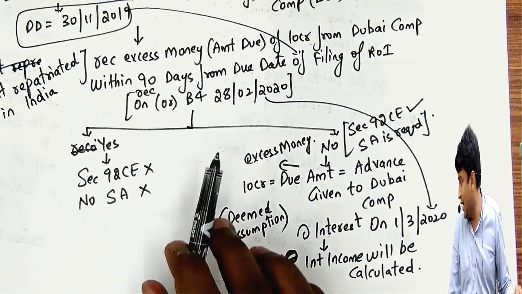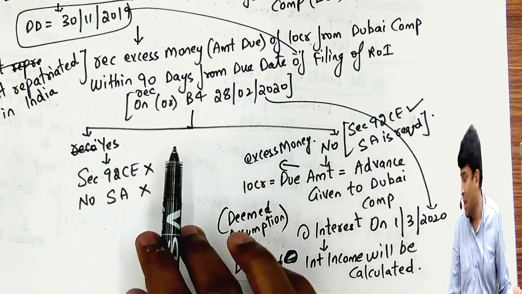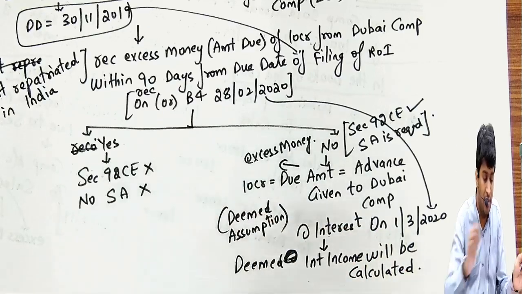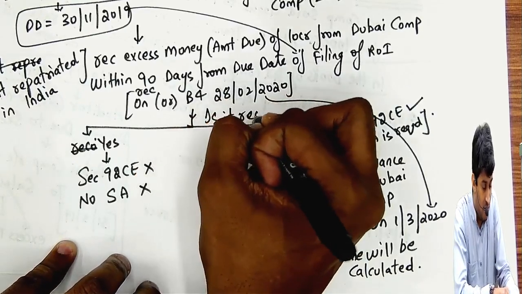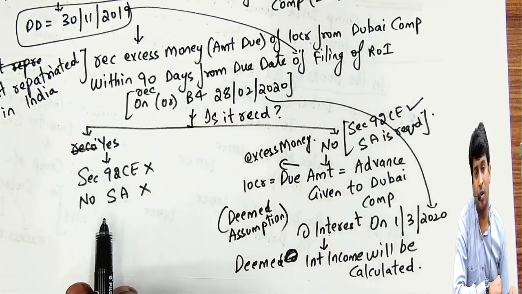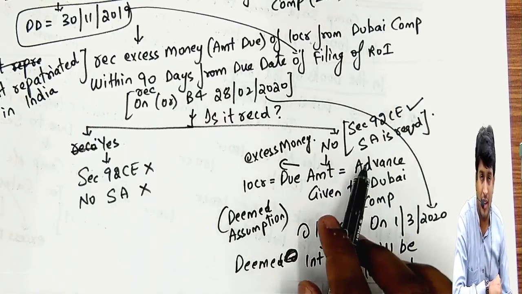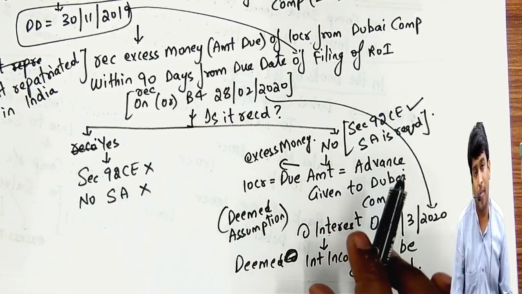This 10 crores should be received within 90 days from the due date of filing return of income, that is on or before. Yes, I have received. Is it received? Yes, it is received. This section will not apply, no secondary adjustment. Not received, this section will apply, secondary adjustment is also required to be done.